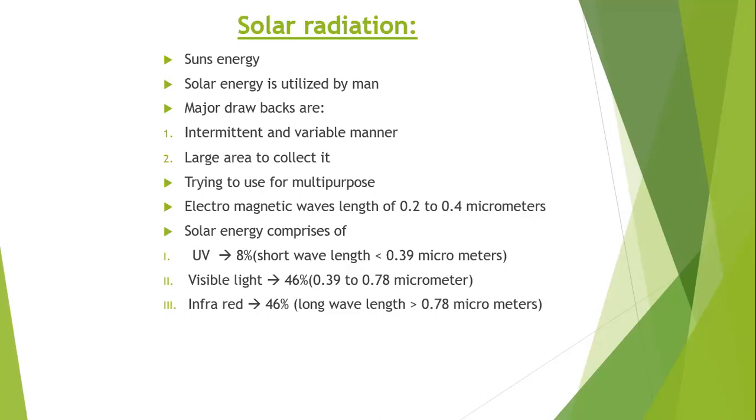And the first and third are invisible, we cannot see them through our eyes. The third one is infrared. This comprises 46%, and it has a long wavelength, greater than 0.78 micrometers. Right? So the first and third we cannot see through our eyes. Only the visible light coming from the sun we are seeing.